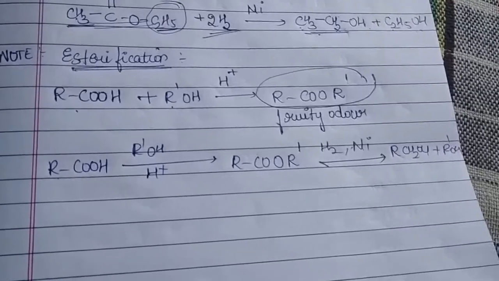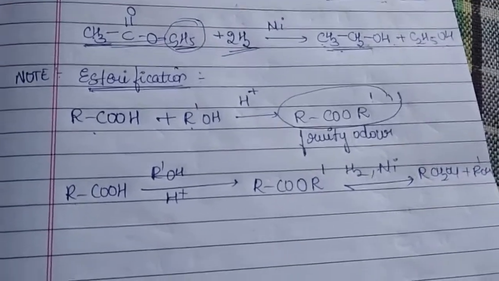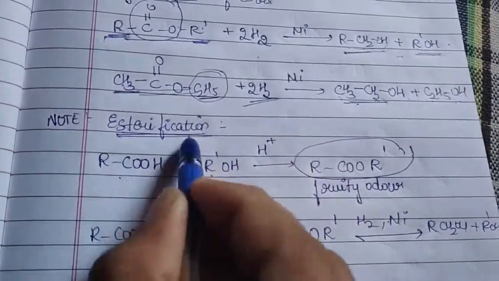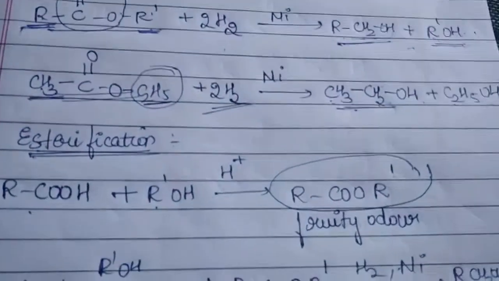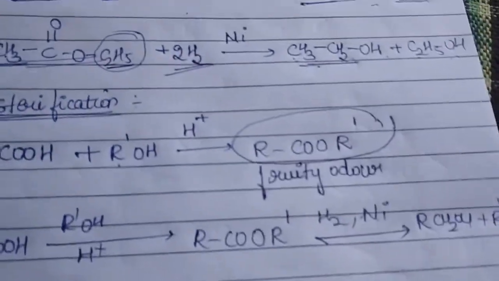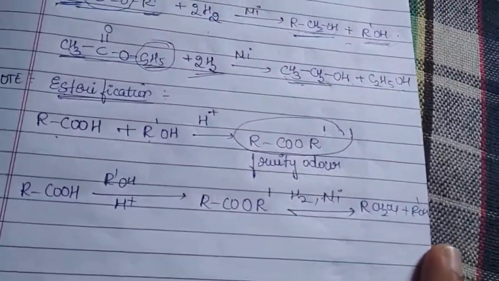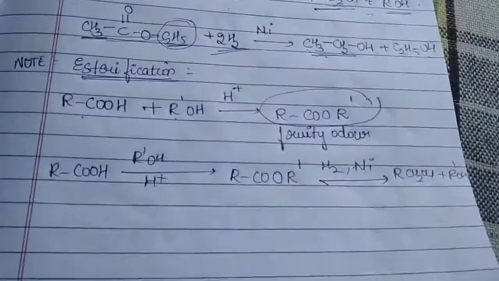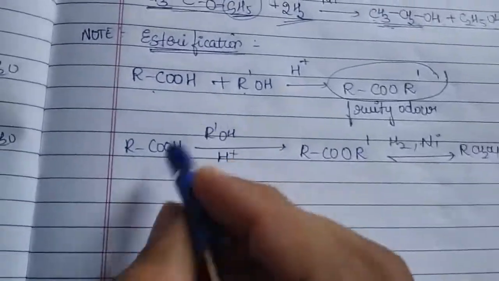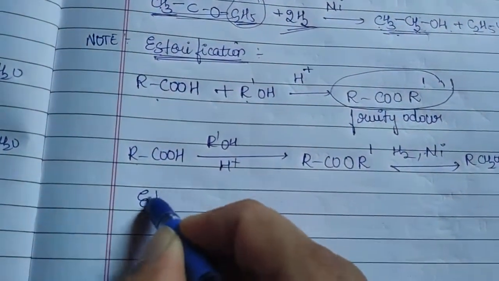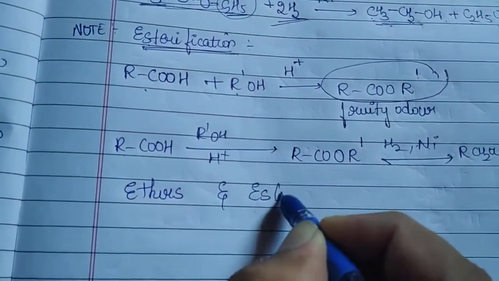Conversion of an acid to the ester by using an alcohol in the presence of an acid is called as what? Esterification. Okay. So when I was a student, of course, I had one greatest confusion. What was the confusion? Of course, many of you will not be having, because you are having much more complex brain than mine. But what was my confusion? Let me put forward. I was always having a doubt with respect to ethers and esters.